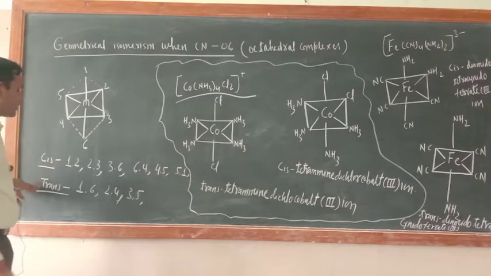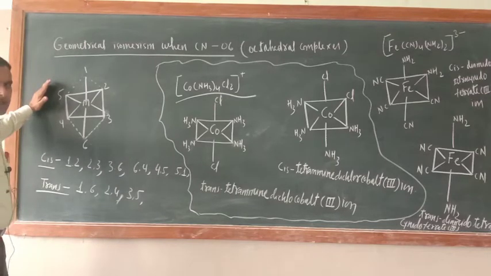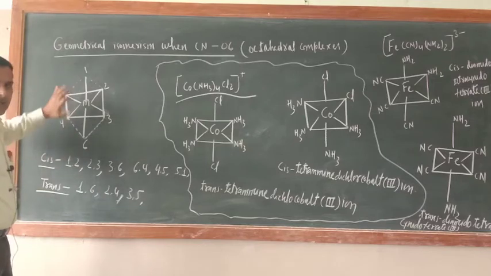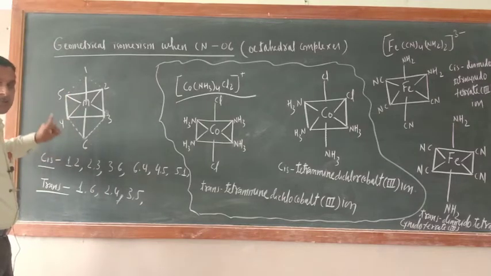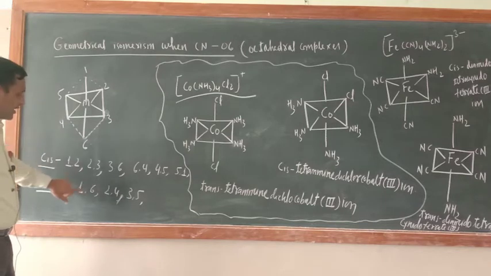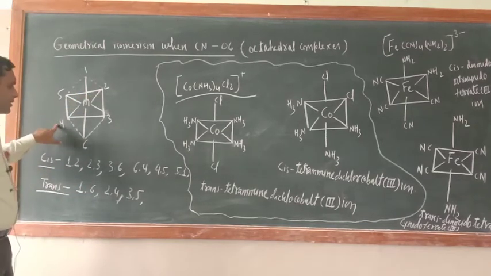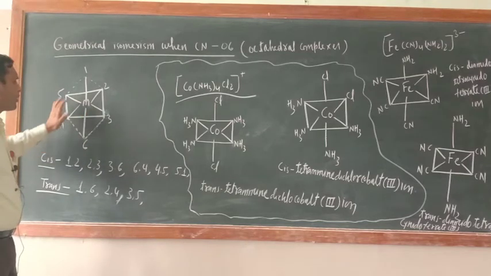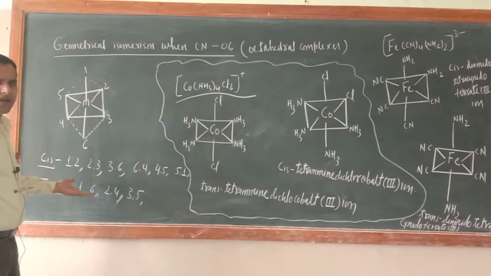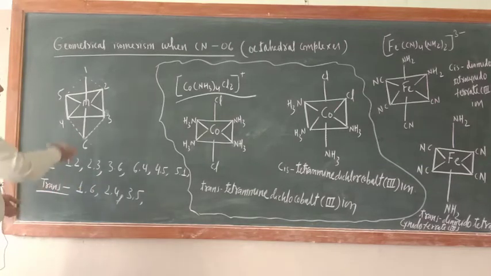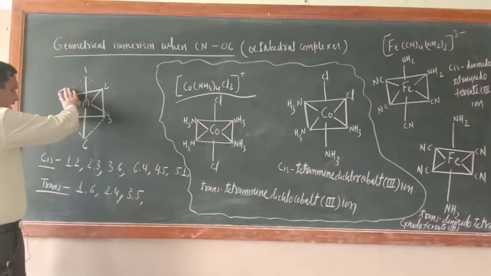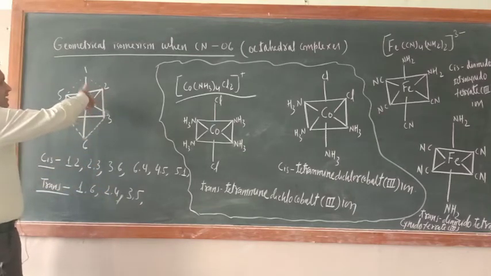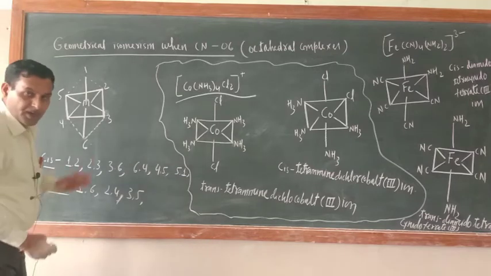What about trans positions? Just see, 1-6. What is the meaning of 1-6? It means at positions 1 and 6, a similar kind of ligand should be there. Then 2-4, 3-5. Now 5-3 you can also do, and 4-2 you can also do. You can understand. So these are the trans positions. Same as cis, in trans positions also, a similar kind of ligand should be there.